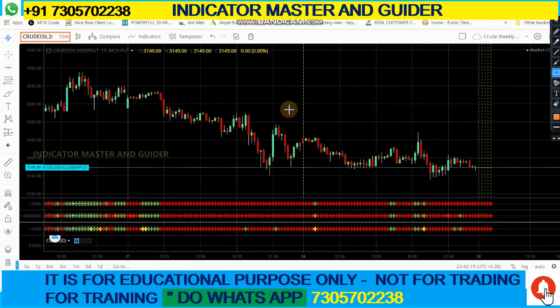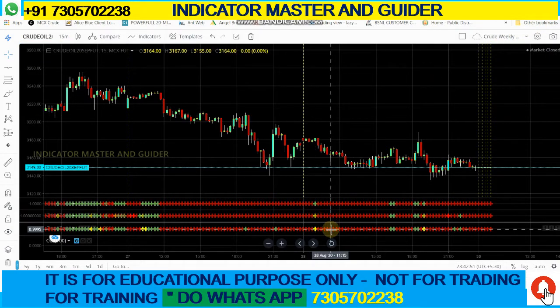I am coming to the subject. I am showing here the crude oil price movement. Same case here, I have selected many of the choppy level indicators. What is the difference between these three? I will show the difference. You can take a screenshot while I show this setting, because I analyzed and selected this setting for my trading. That is what I am going to show now.